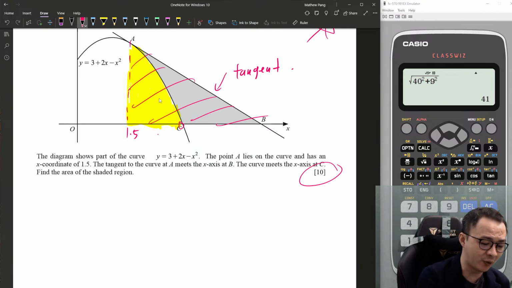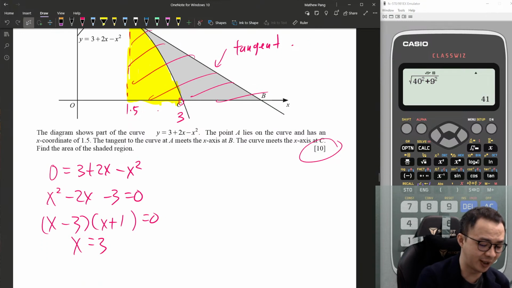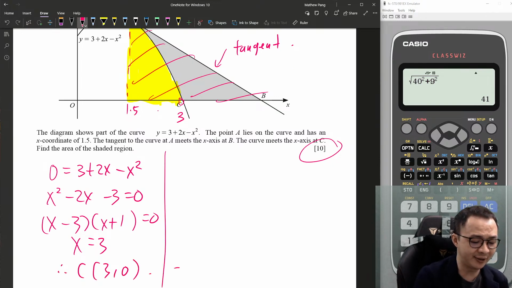Okay, let's find the point C first. Quite easy. Make y 0. You get 3 plus 2x minus x squared equals 0. So this is x squared minus 2x minus 3 equals 0. So this one should be x minus 3, x plus 1. So x equals 3. Negative 1 I will just ignore. So I know my coordinate C is 3, 0.